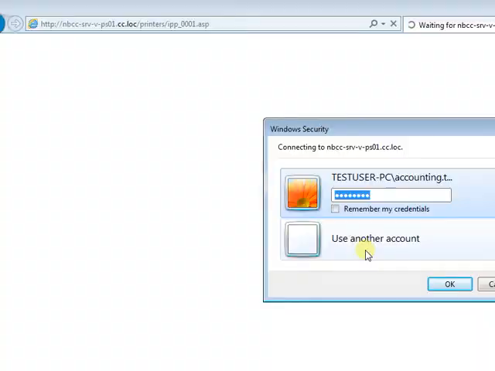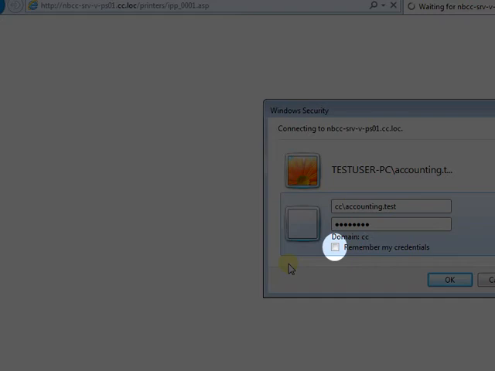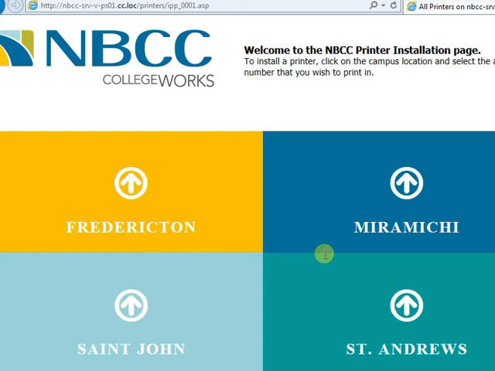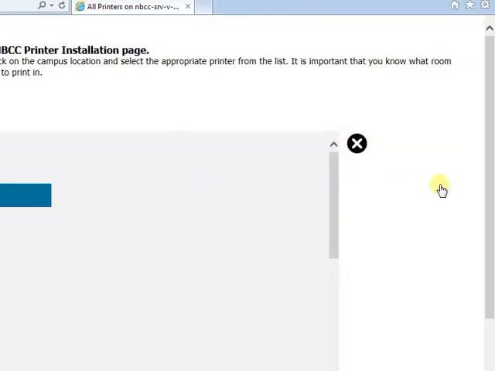studentprinters.nbcc.ca and you'll type in your user account, which will be cc / and then your student number and then your password that you were provided. And be sure to check this box that says remember my credentials so that you won't have to retype this as many times, although you will have to do it every time you install a new printer.